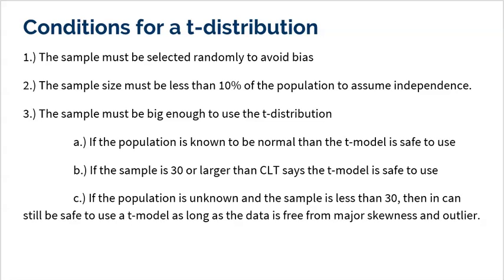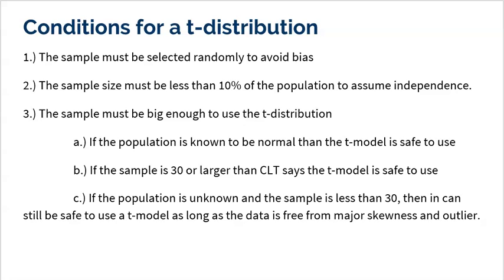All right, to be big enough to use the T model, there's actually 3 things. A, if you, for whatever reason, already know your population is normal, then it's always safe to use the T model, no matter what your sample size is. Or, if your sample size is 30 or larger, the central limit theorem says the T model is always safe to use. And lastly, if your population is unknown and the sample is less than 30, then all you got to do is check your data, actually look at a graph, a histogram of your data, and make sure that it's free from any major skewness and outliers.